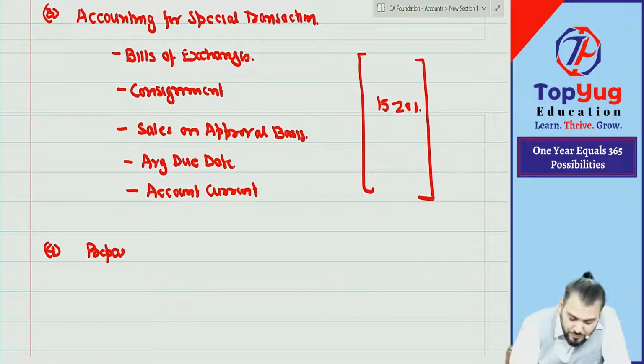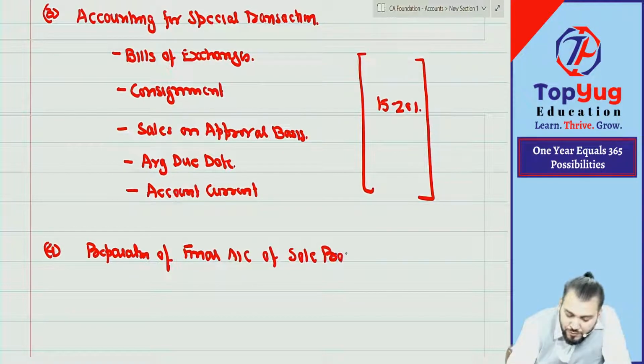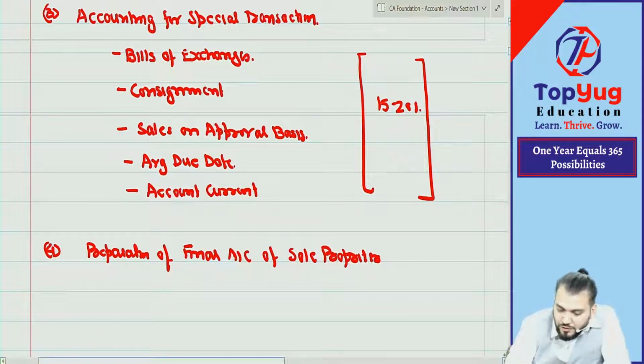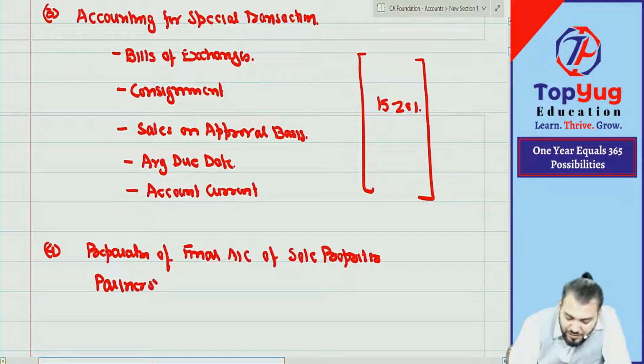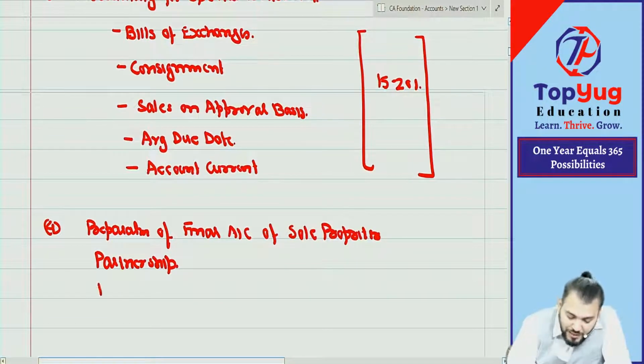Part 4 is preparation of final account of sole proprietor. Do you know sole proprietor? Then the second chapter here is partnership. Have you done partnership? You have done partnership. And then there is one more chapter, final account of non-profit organization.